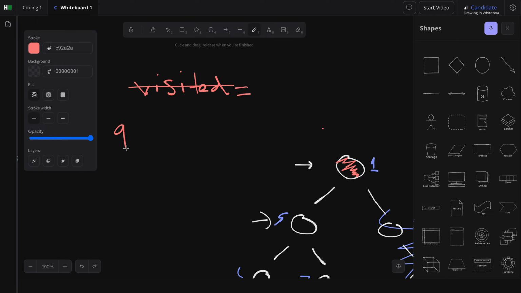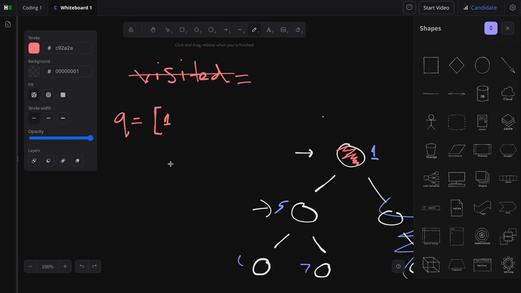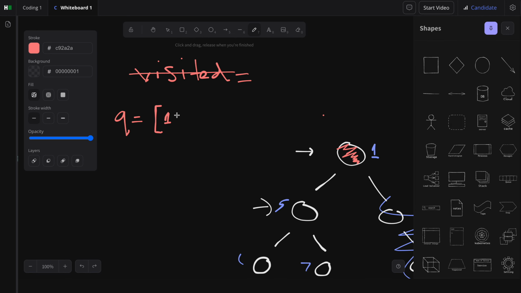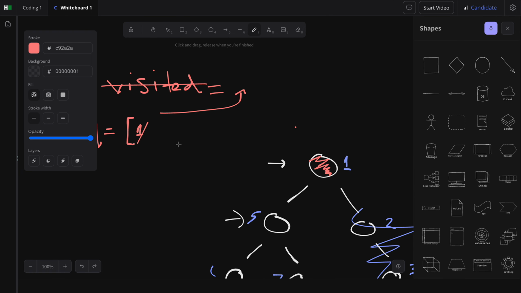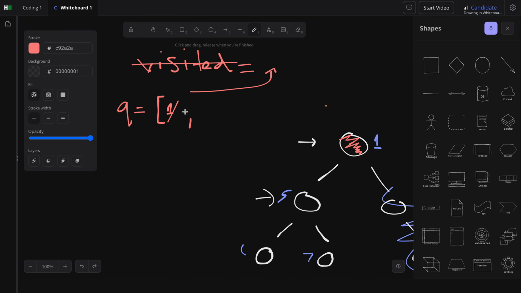But the queue, right? We start off with one in the queue. Okay? We pop that out, process it. Technically, it should go into visited, but I don't think we need to keep track of it. And then we add 2 and 3.